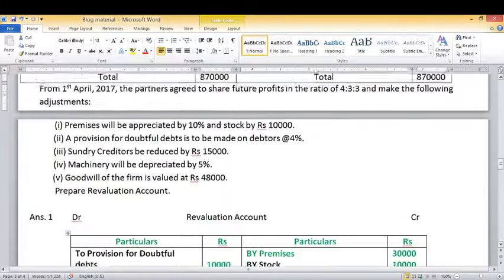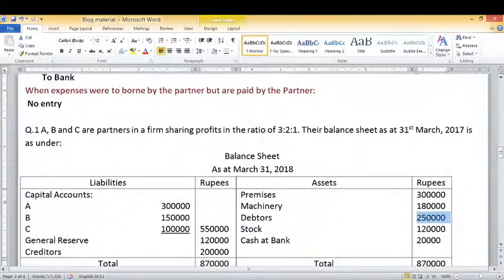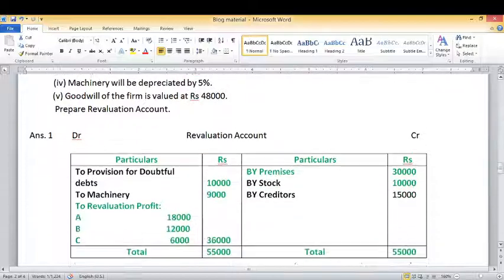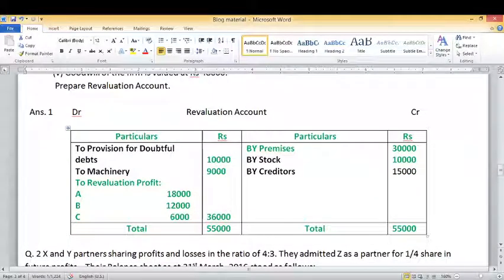What is their old ratio? In this question, the old ratio of the partner is 3:2:1. So we will distribute 36,000 in the ratio of 3:2:1. It will be divided as 18,000 will be given to A, 12,000 given to B, and C will get 6,000. So we have taken a question for preparation of revaluation account when there is a change in profit sharing ratio amongst the existing partner.